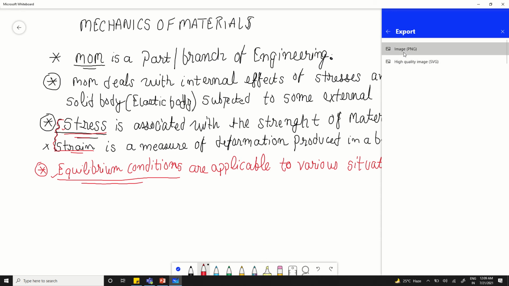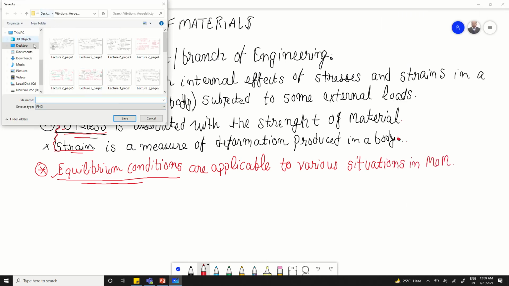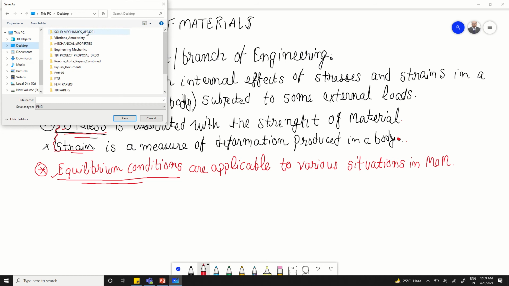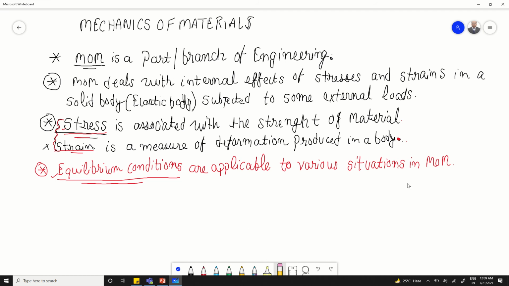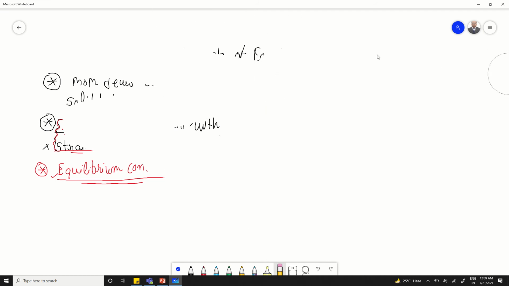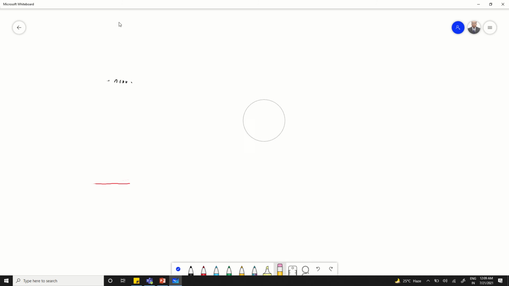So before that, let me save this image. Let me share this stress P1. Okay, fine. So let us talk about various type of external loads that a body can be subjected to. So we will be talking about what are the various type of external forces that a body can be subjected to.